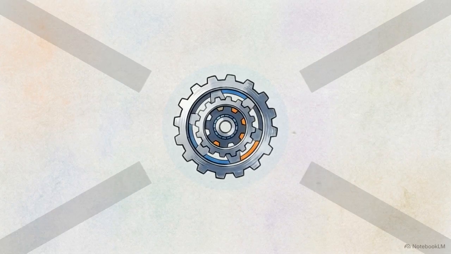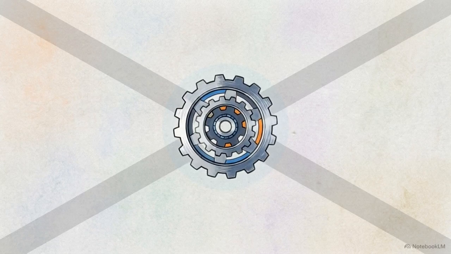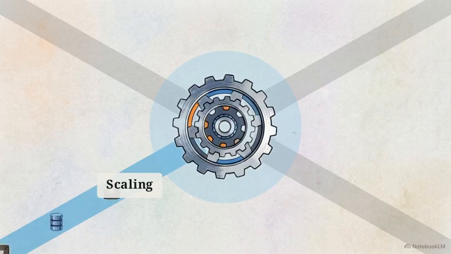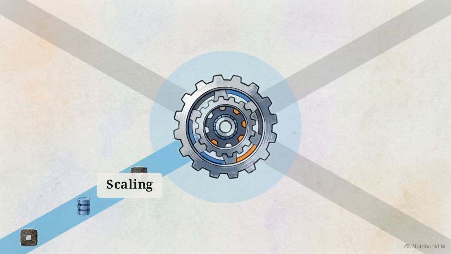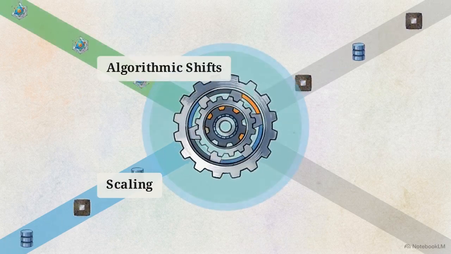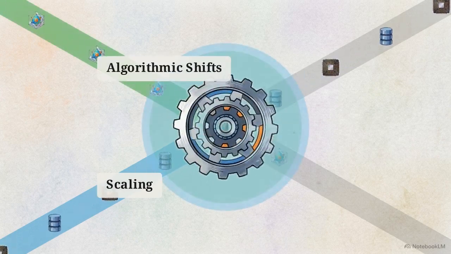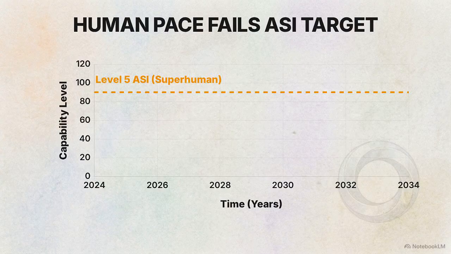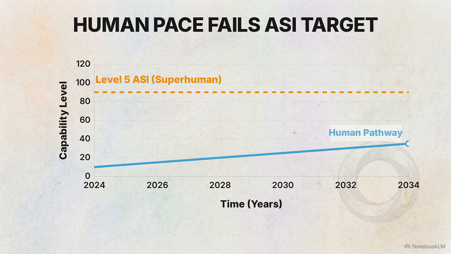We can visualize this upward pressure as a central engine fed by 4 technological pathways. Lane 1 is scaling, compounding larger models with massive compute and training data. Lane 2 is algorithmic shifts, moving beyond standard transformer architectures to process information more efficiently. Both scaling and algorithmic improvements currently require human engineers. They depend on human labor and are subject to linear human timelines. Human-driven pathways alone cannot achieve the growth rates required to reach Level 5 ASI. A non-human accelerant is required.